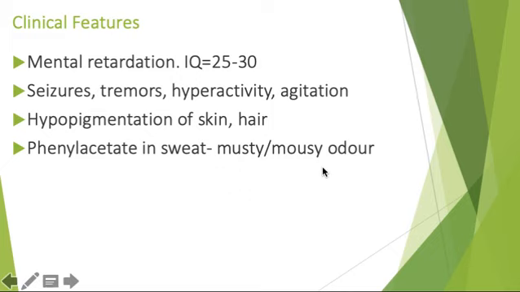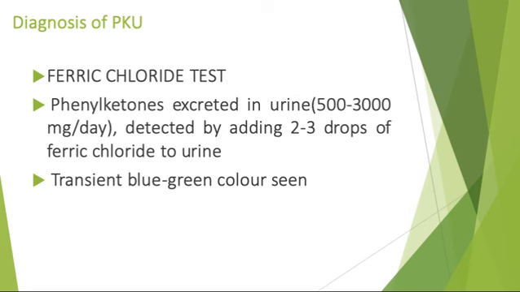Now, how do you diagnose PKU? We've already covered this in other classes. The first one is the ferric chloride test, because phenylketones are excreted in the urine, around 500 to 3000 milligrams per day. It is detected by adding a few drops of freshly prepared ferric chloride to the urine sample. A positive test shows a transient blue-green color, right?